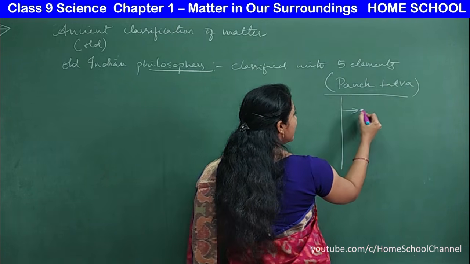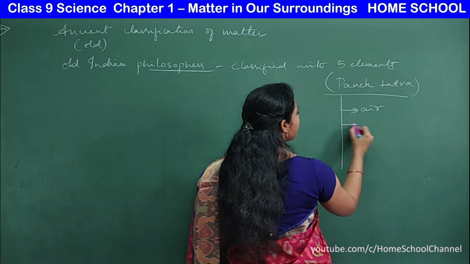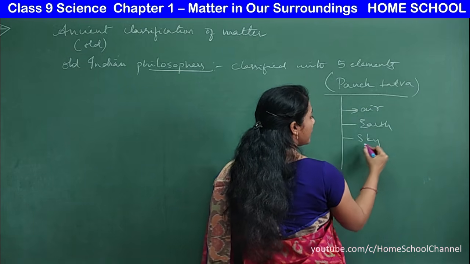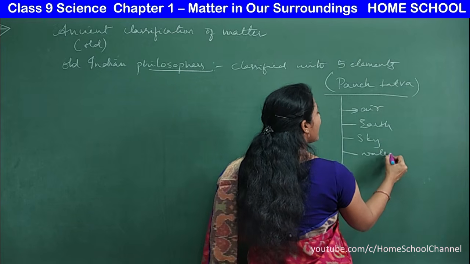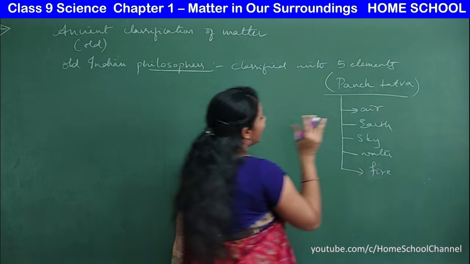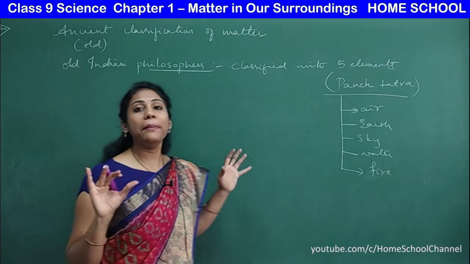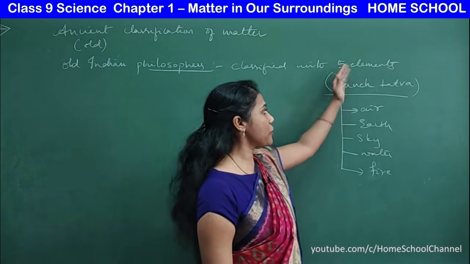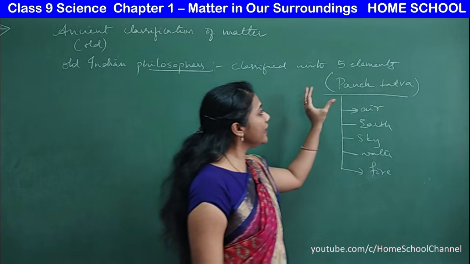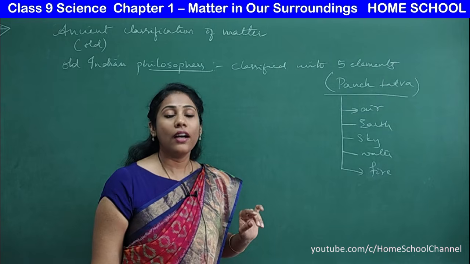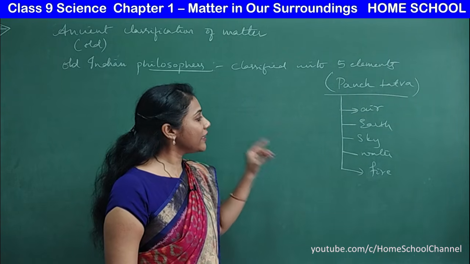Clear? So what do you mean by this Panchatattva? It means air, earth, sky, water, and fire. Clear? So the entire matter, living or non-living, has been classified into these 5 elements, together called Panchatattva. So how did they classify the elements?